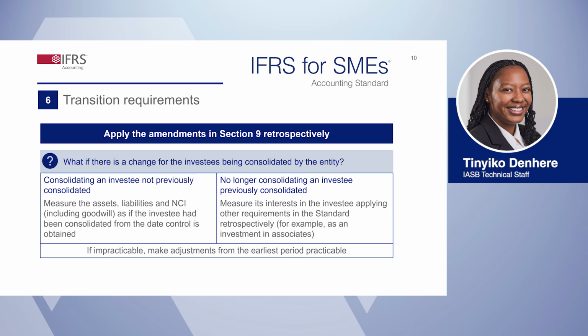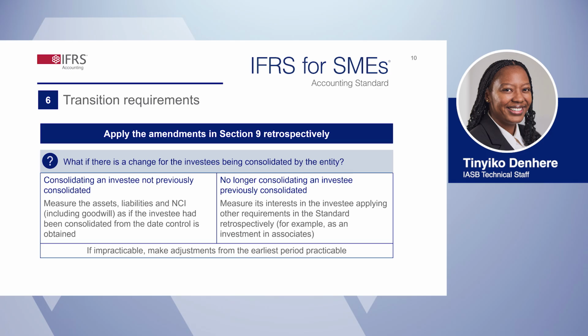Now that we have covered the main changes to Section 9, let us look at the transition requirements. That is, what happens when an SME applies the third edition of the standard for the first time. The amendments are applied retrospectively. That is, they are applied as if they have always been effective. Now, this can be tricky, so there are some reliefs.